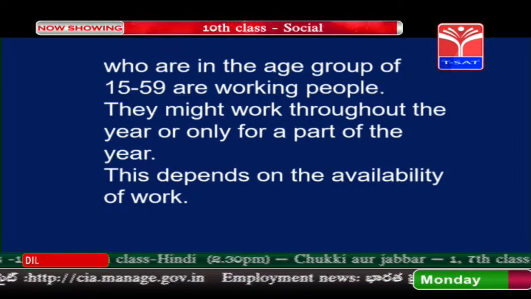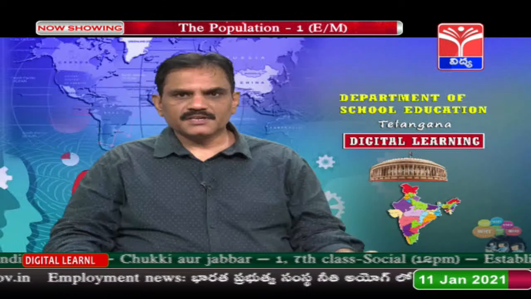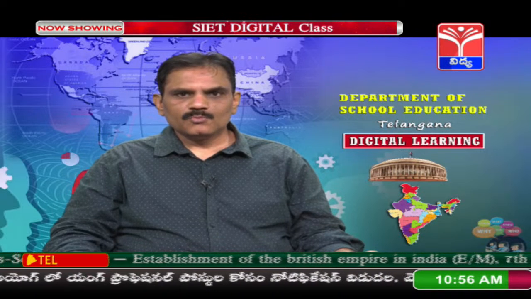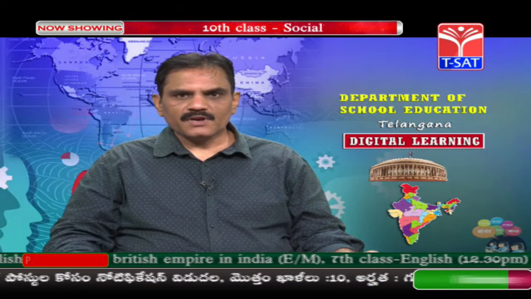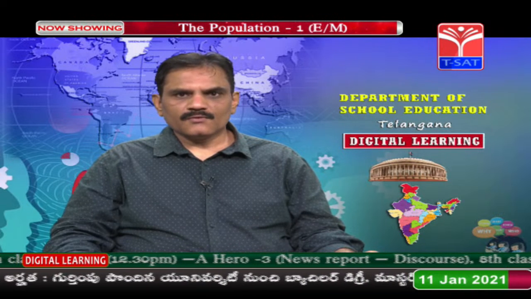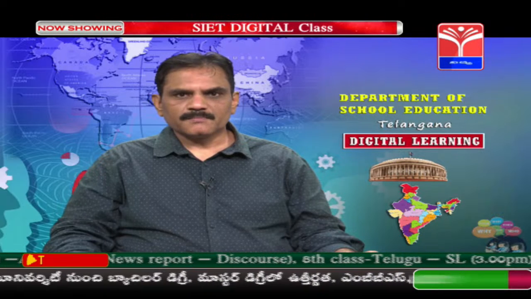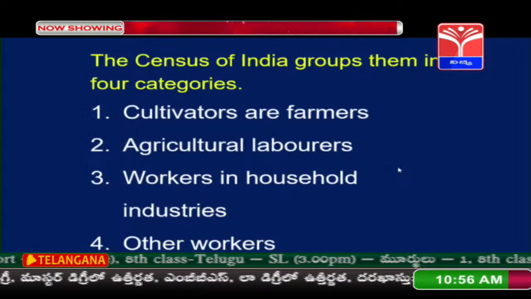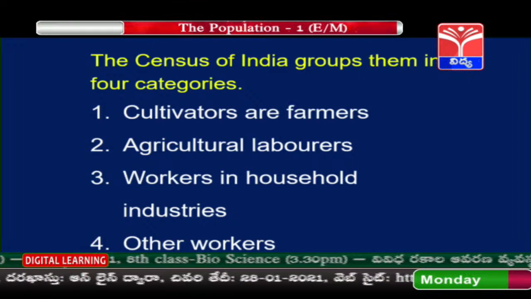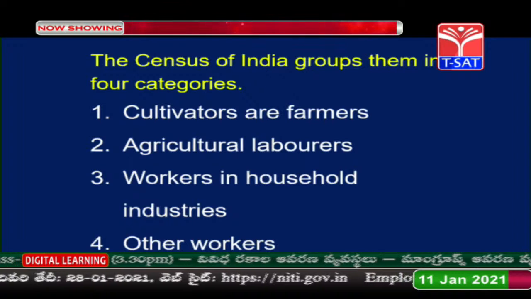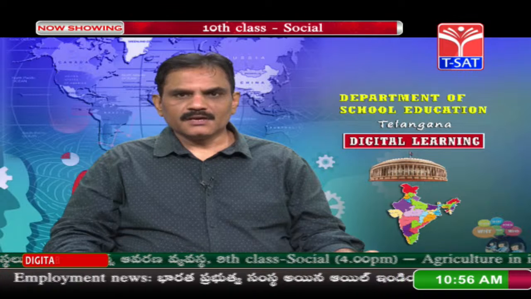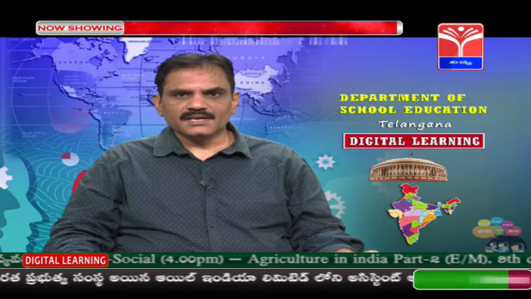Here, among the working people, we have many categories. There are government employees and private people. But in India, most of the people are in the private sector, meaning they have their own business or they work under some management. The census of India grouped them into 4 categories: cultivators or farmers, agricultural laborers, workers in household industries, and other workers. These are the major categories used by the census of India.